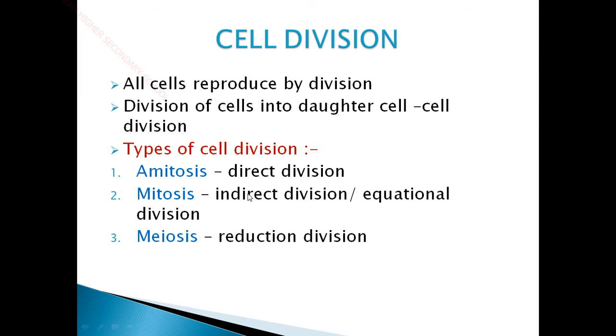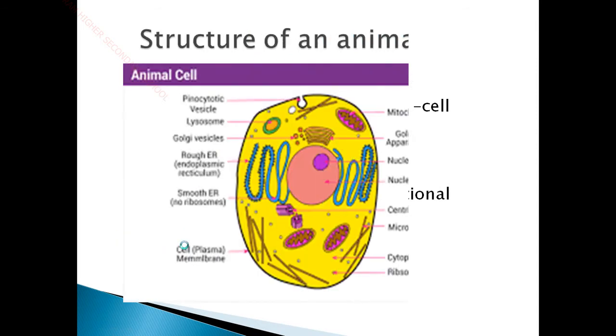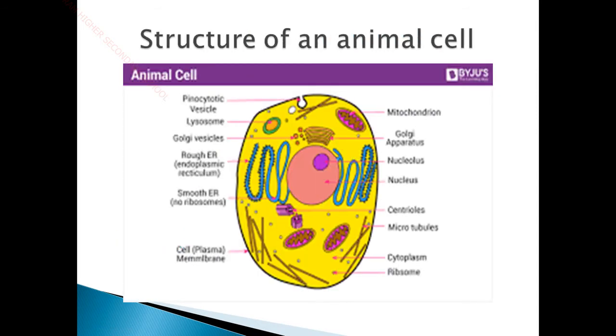Mitosis happens in the body cells, and meiosis is a specialized process that occurs only in the gametic cells, and it is otherwise called reduction division. After completion of the stages of mitosis and meiosis, you will know why they are called equational division and reductional division. First of all, we'll see the types of cell division in detail. Before getting into cell division, we want to look at an overall outlook of the animal cell.